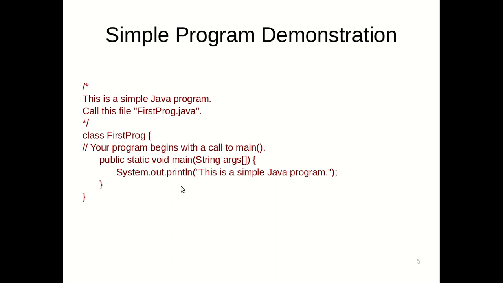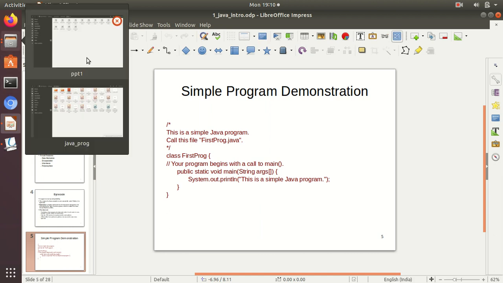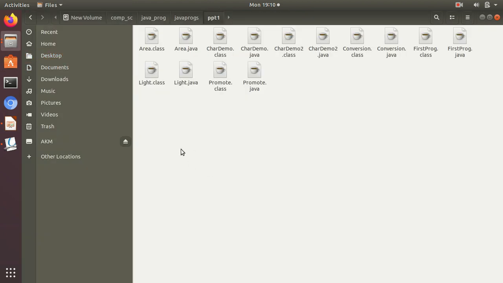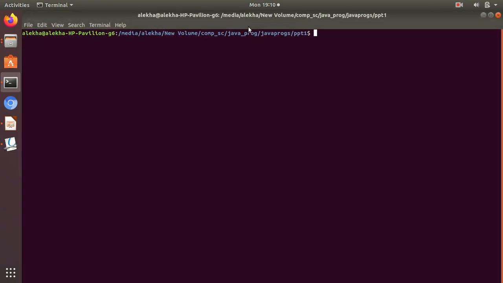I'll just demonstrate this simple program, how to run it. I'm using the command line interpreter, my command line, for running any Java programs. So let's run this program and see the output, how it looks like.